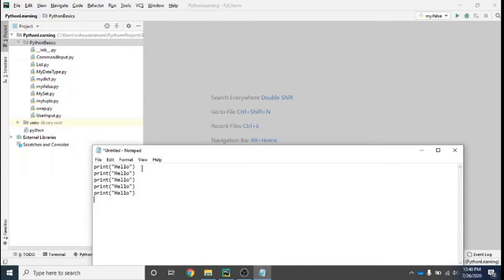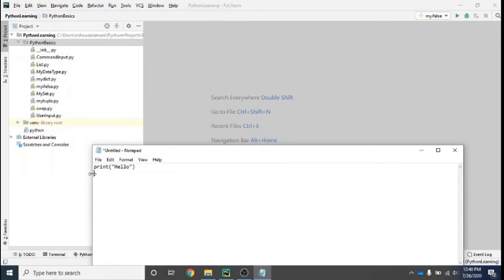Okay, so for doing the same thing we have a while loop through which we can instruct the computer that even if I have written this print hello one time, you can go ahead and print it 5 times on the console without even repeating. We don't have to write the code for this, but the computer will do that for us. So let's see how we can do that, because in Python you can do it with the while loop. A while loop is something which is present in other languages also, but we will understand how it works in Python.